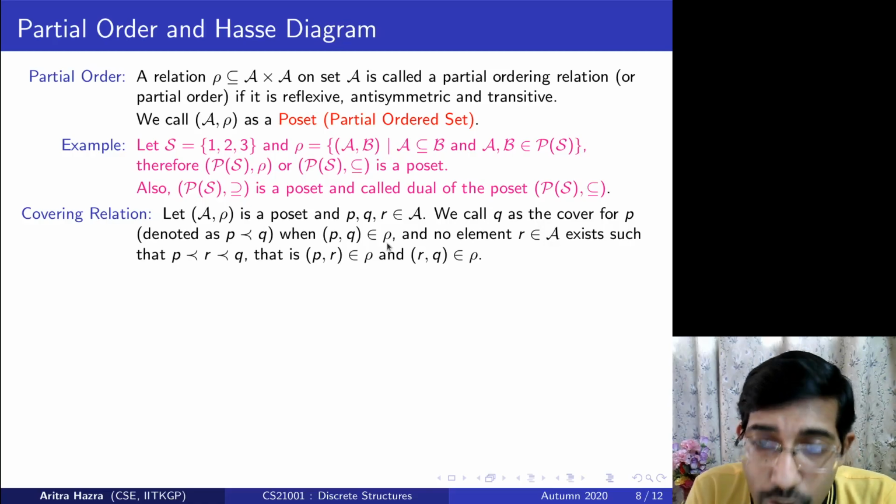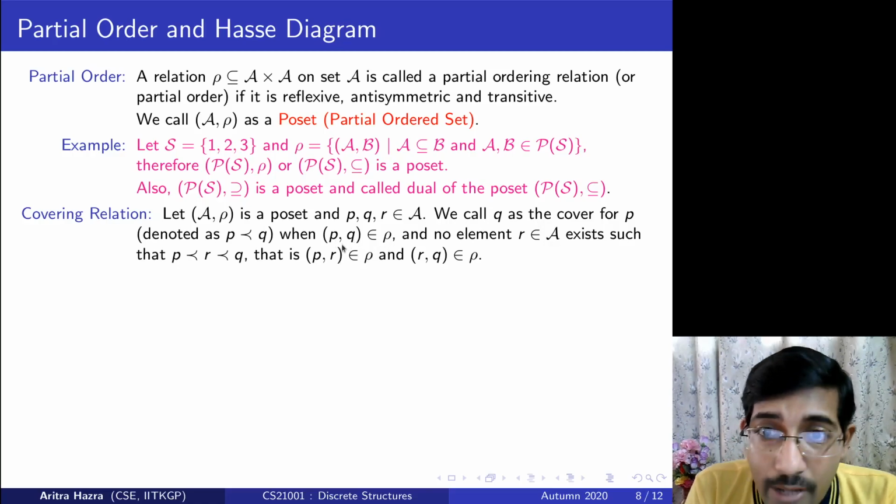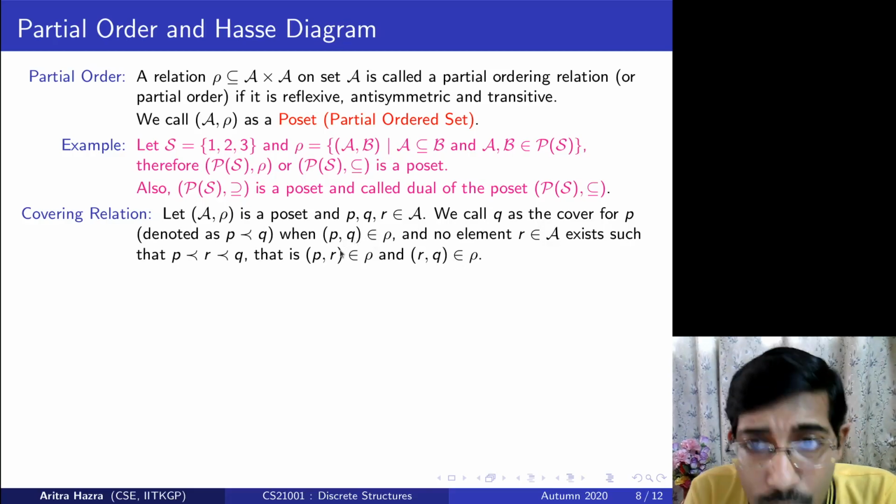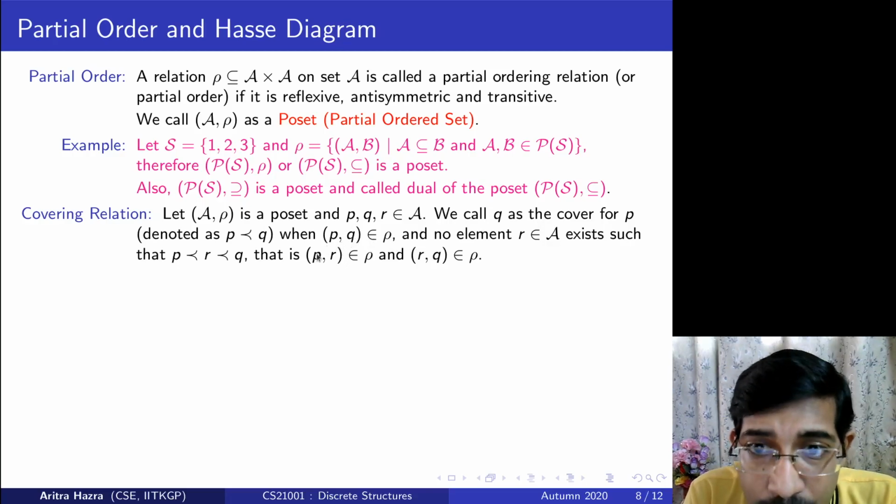I do not have any reservation on that. But I only have reservation to say that if that is the case, that (P, R) is present and (R, Q) is present, and hence (P, Q) is present, these three are present, then Q is not a cover of P. Q should be only a cover of P if I can find no element which can be put in the middle to have a relationship via someone.